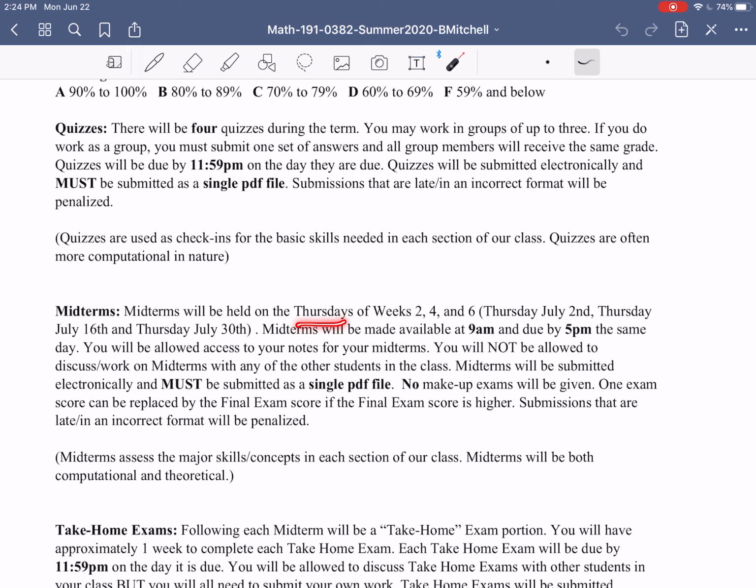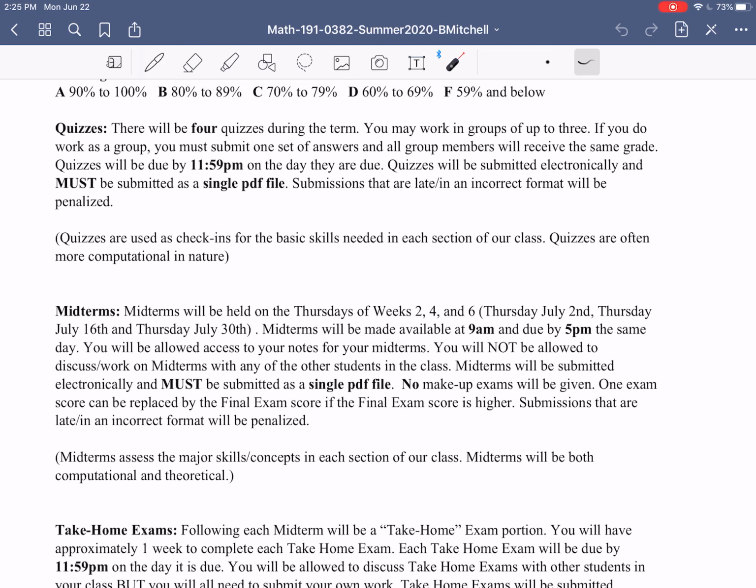So you will have midterms on the Thursdays of week 2, 4, and 6. Those dates are Thursday, July 2nd, Thursday, July 16th, and Thursday, July 30th. So those will be the 3 days that you have midterms. Midterms are made available to you at 9 a.m., and they're due by 5 p.m. So you have about 8 hours to complete each midterm.